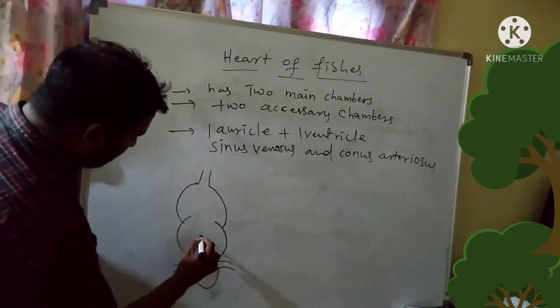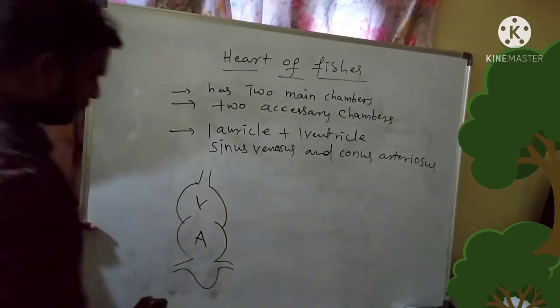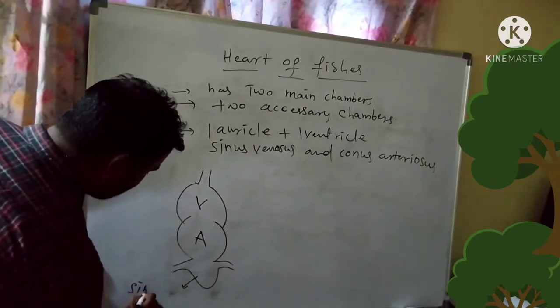So these are the main chambers, one auricle, one ventricle. And the accessory chambers, sinus venosus and conus arteriosus.